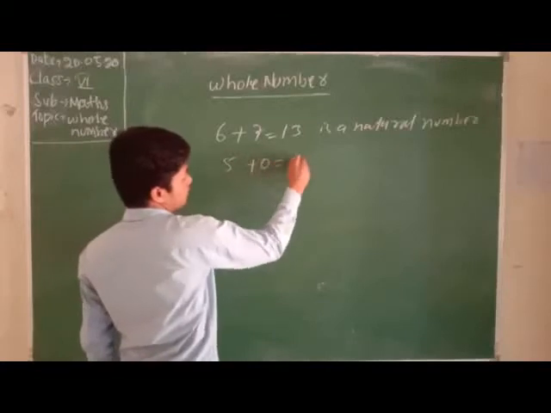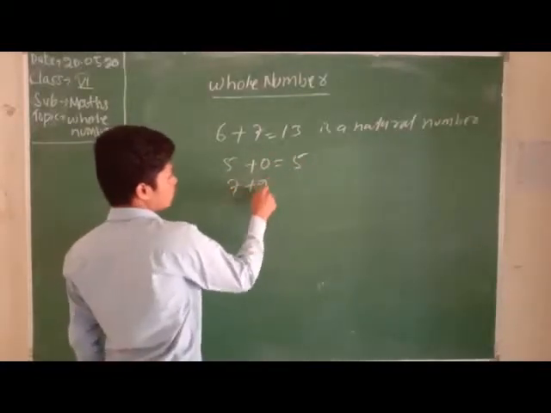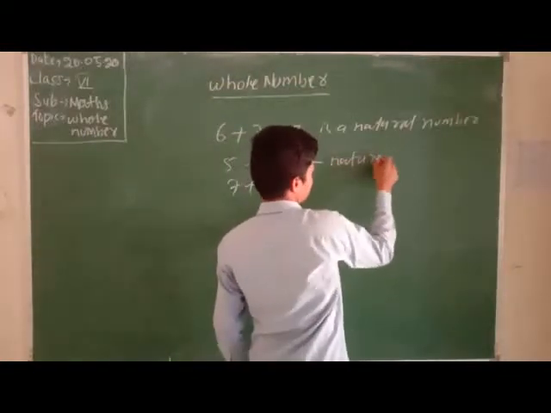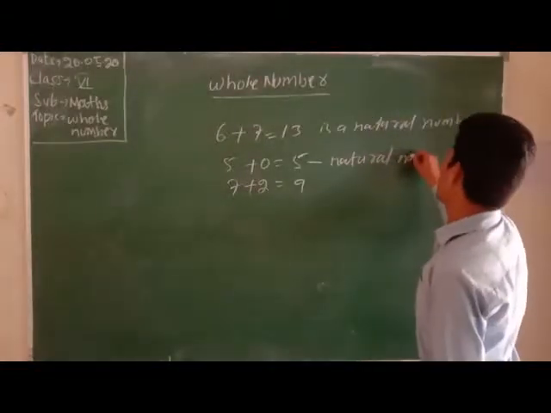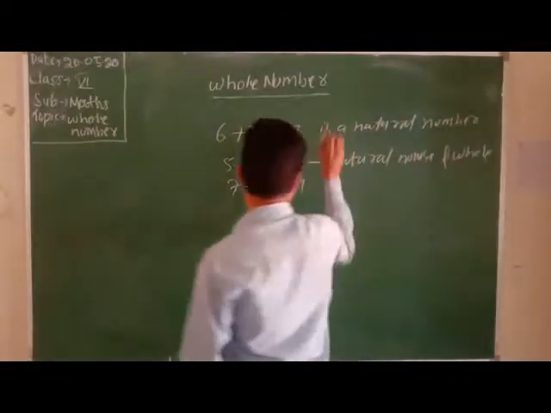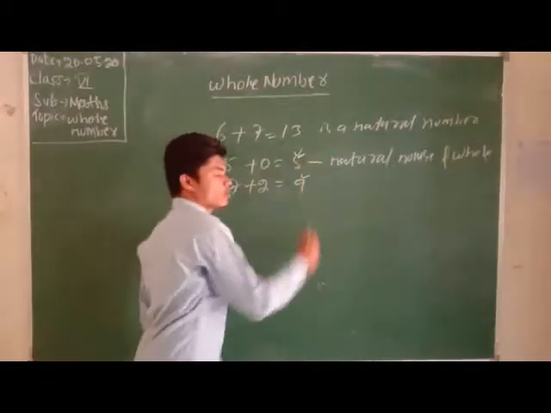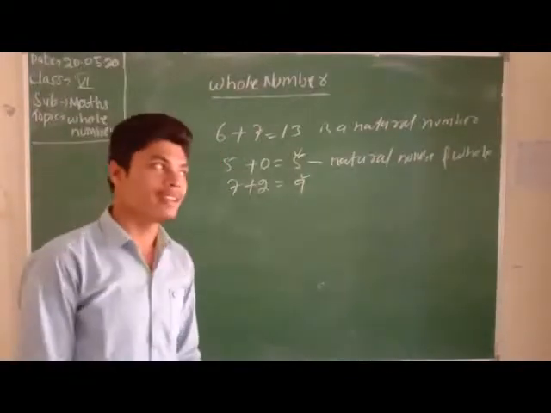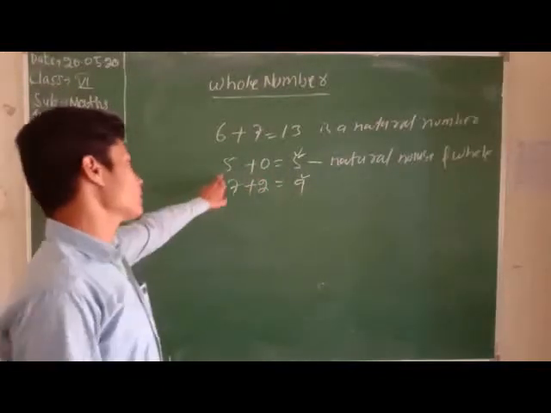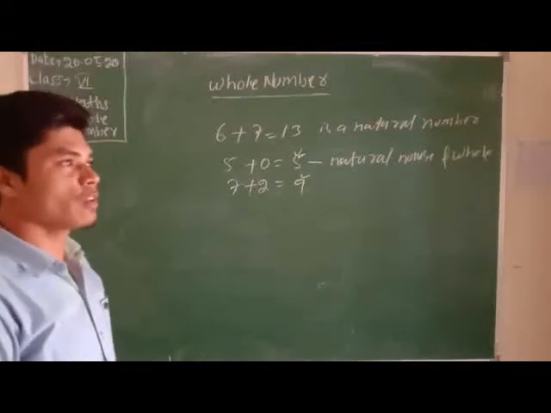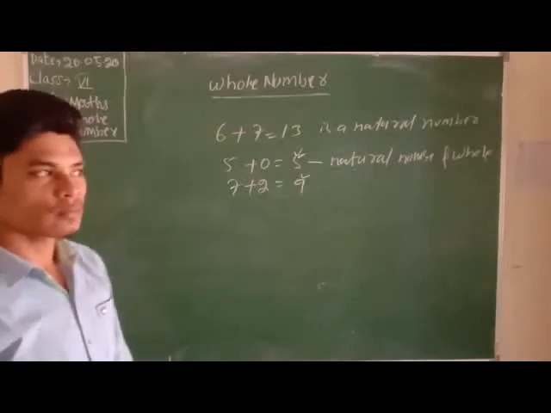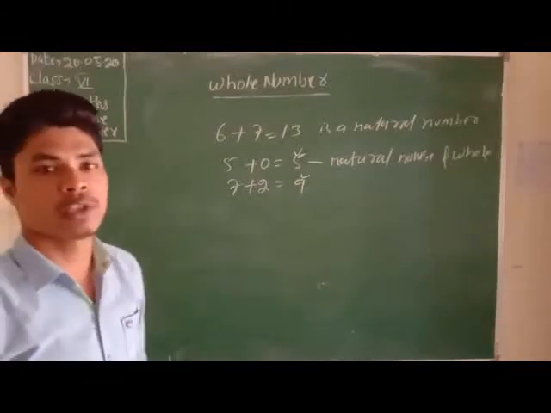When we add two whole numbers, here 5 is a whole number and 0 is also a whole number, equal to 5. 7 plus 2 equal to 9. See here also natural number and whole number. 5 is a natural number and also a whole number, and 9 is a natural number and a whole number. Then what do we learn from here? When we add natural numbers, we get a natural number again, and when we add whole numbers, we also get a whole number. When we add any natural number with a natural number, we get a natural number. When we add any whole number with a whole number, we get a whole number.